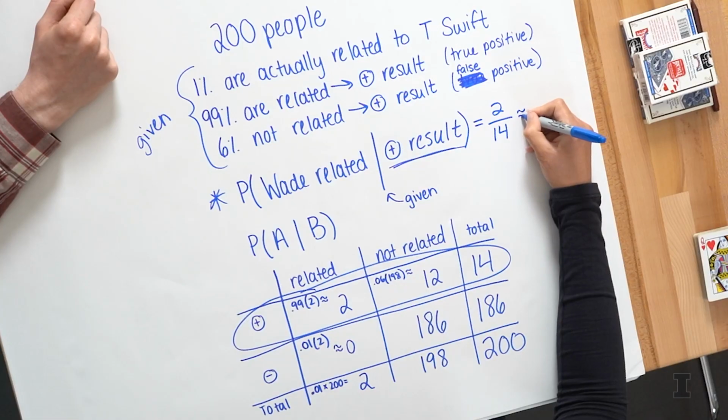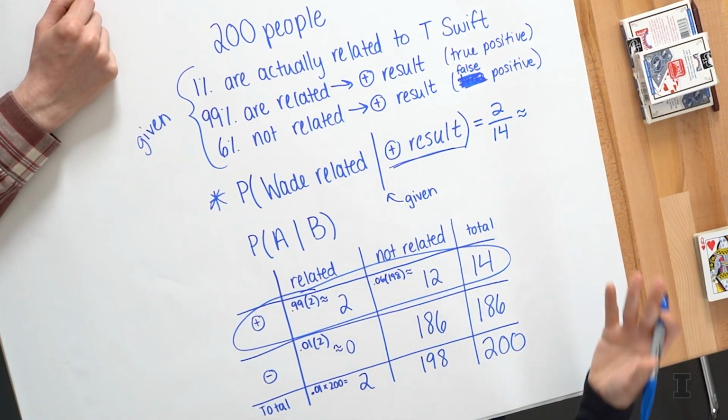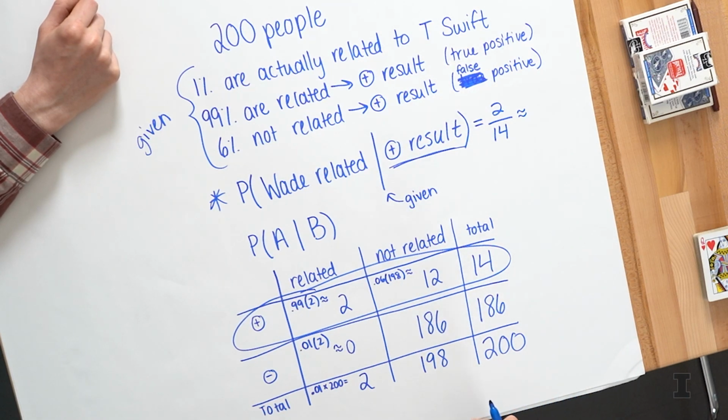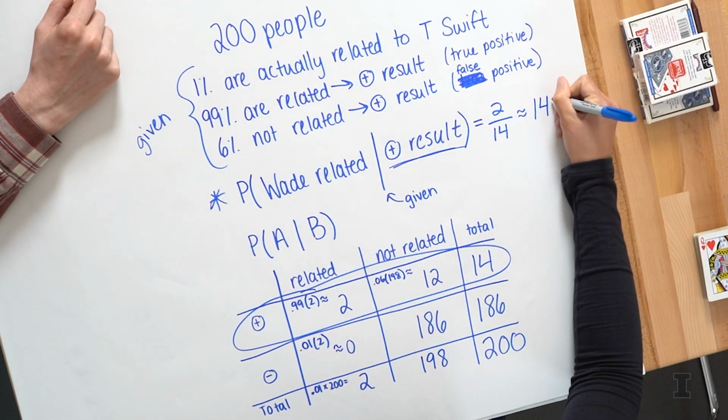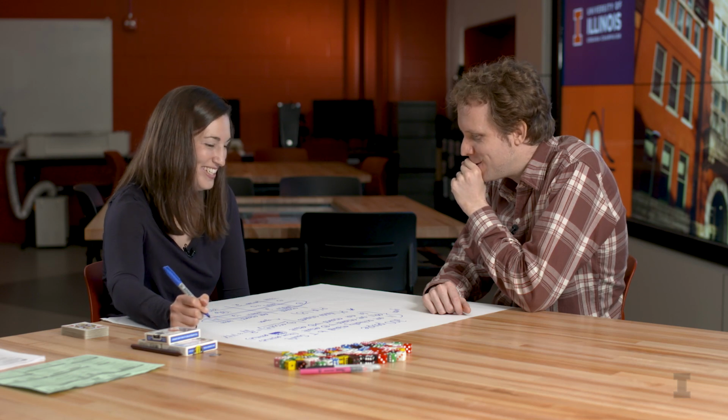If we want to think about this as a percentage, it's 2 out of 14, or 1 out of 7. That's like 14.5%? I was going to say around 14%, which, sorry, Wade, is not looking great for you. So this means that positive test results are really not that useful.